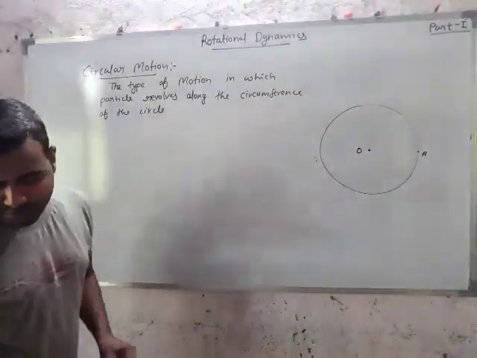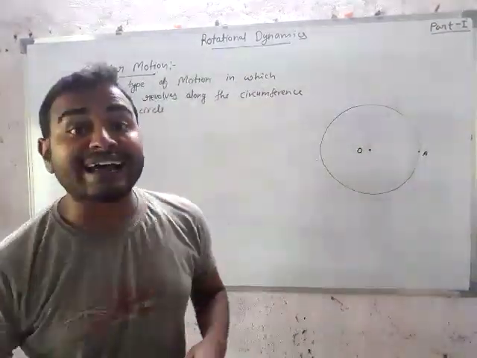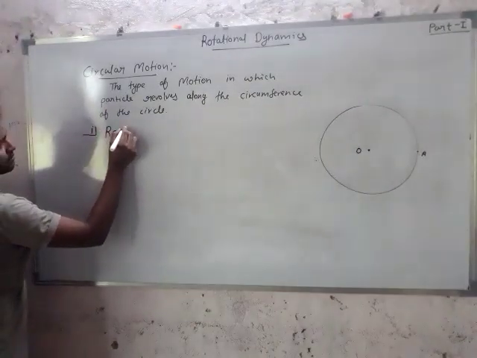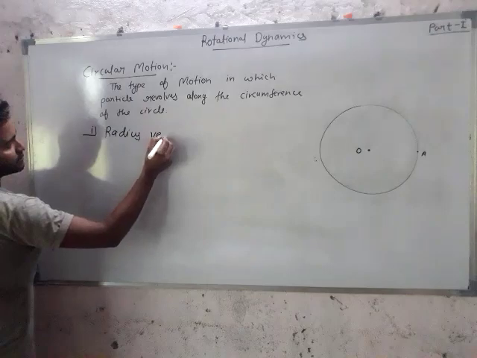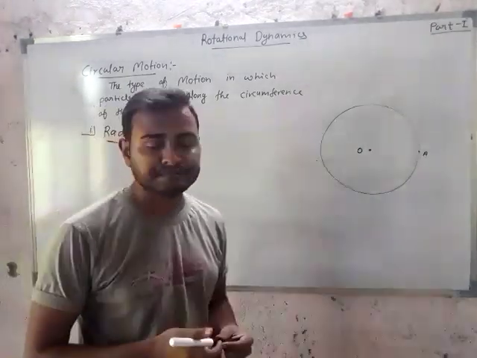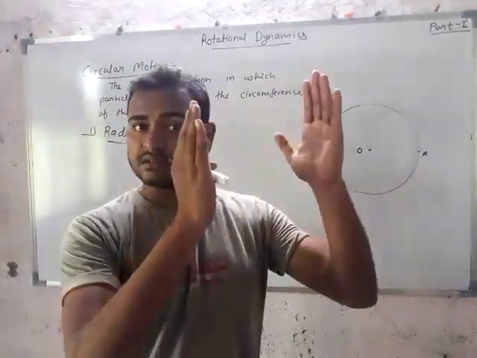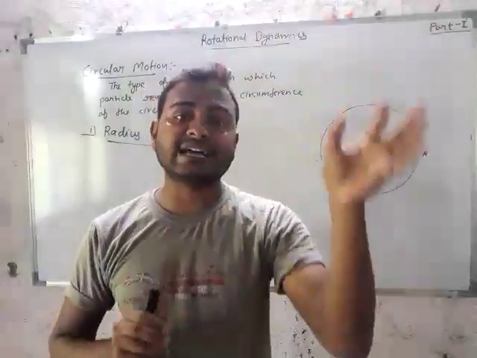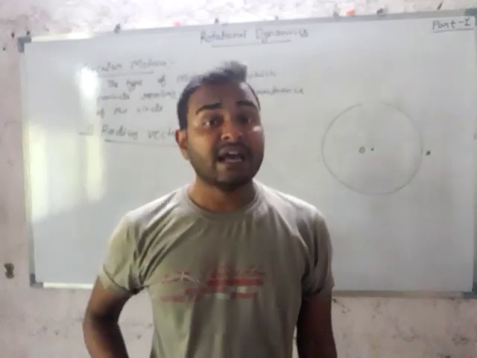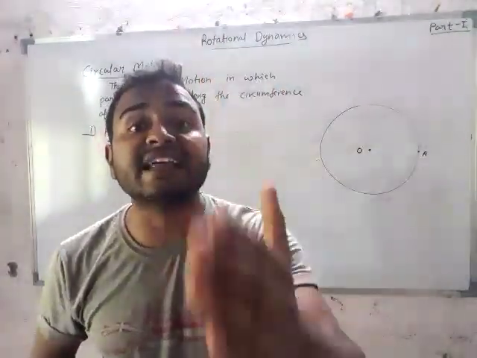The very first topic related to circular motion is radius vector. What is radius vector? Student, as you know, in a circle there is a fixed distance from the center, and that is called the radius. That radius in circular motion is none other than the radius vector.